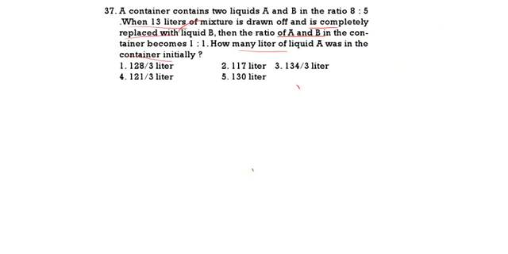Now, here A and B were having 8:5 ratio and 13 liters of the mixture is drawn, and the final ratio has become 1:1. 1:1 means the final ratio of A is 1 by 2. Initial A was 8 by 13. Let us suppose the total is 13x. Out of 13x, we are removing 13 liters.